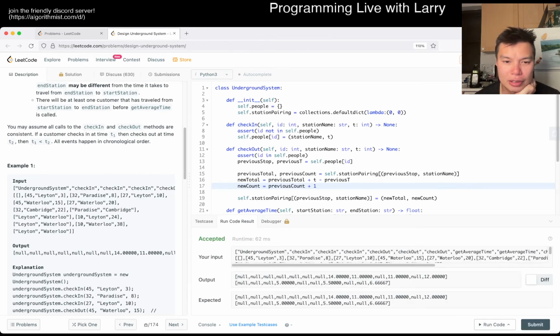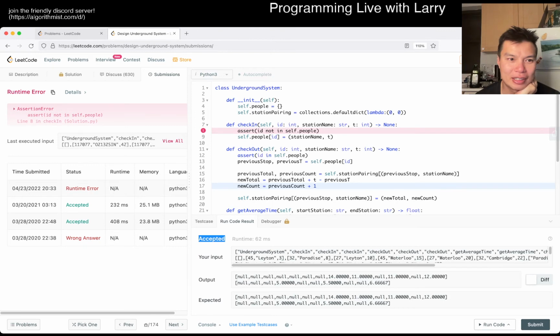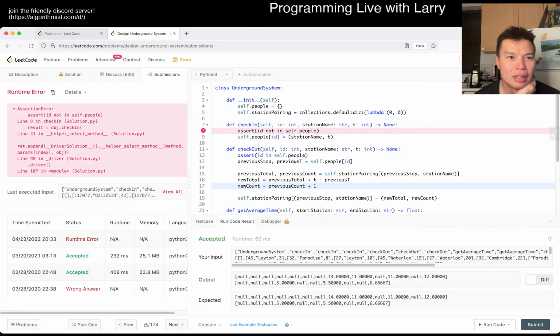It looks good in terms of accepted. Let's give it a submit and hopefully that's good. Oh, apparently I got one wrong answer before, and this time, wrong answer again. But I mean, this assert is fine because, oh no, this assert is not fine.